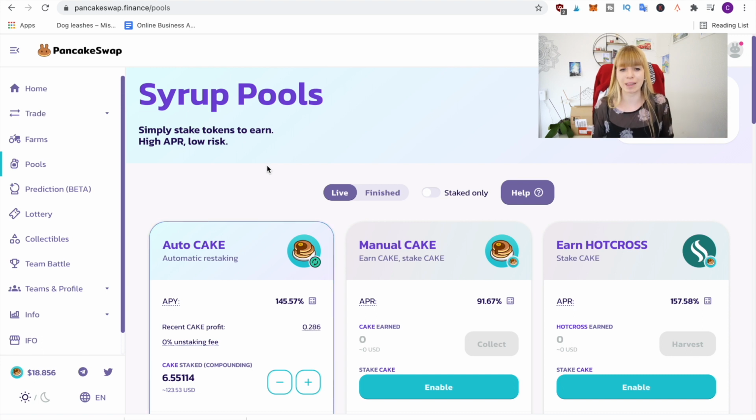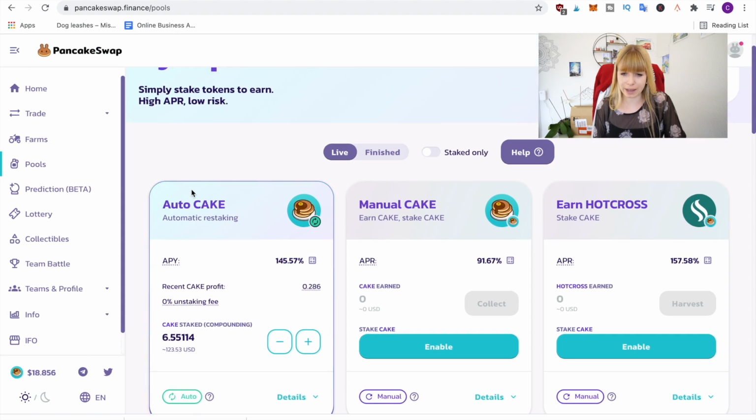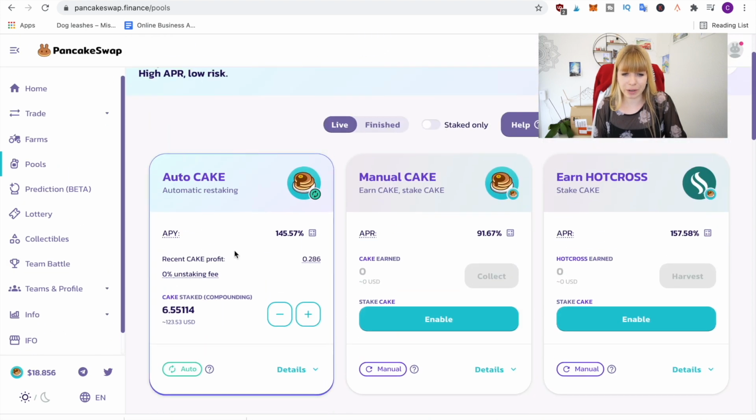Staking can be used for many things, and on these decentralized exchanges, it's used very loosely. But the main difference is that you only stake one coin. So for instance, you can stake Cake or a bunch of other coins, but it's always just one coin, and then you receive a reward, an APY for that. So you can see I'm staking about 6.5 Cake in here.